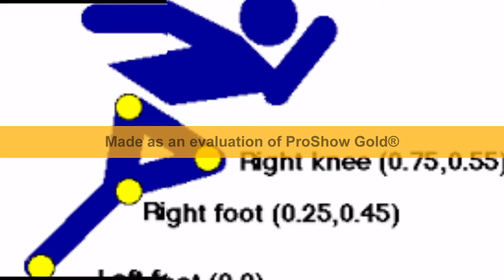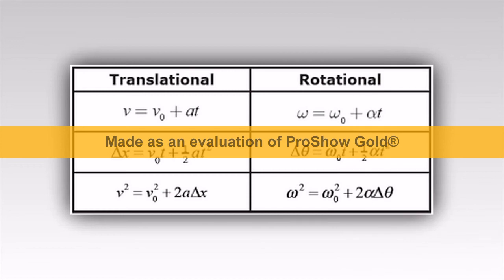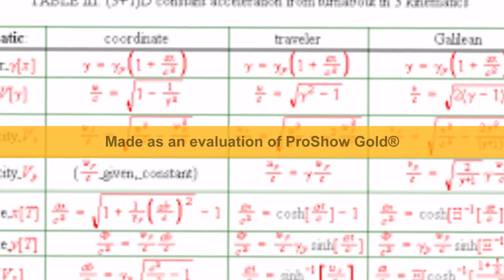This figure shows the kinematics formula. If the kinematics is in translation, there is a different formula, and if the kinematics is in rotational motion, there are different formulas to study. This table shows the formulas of kinematics.